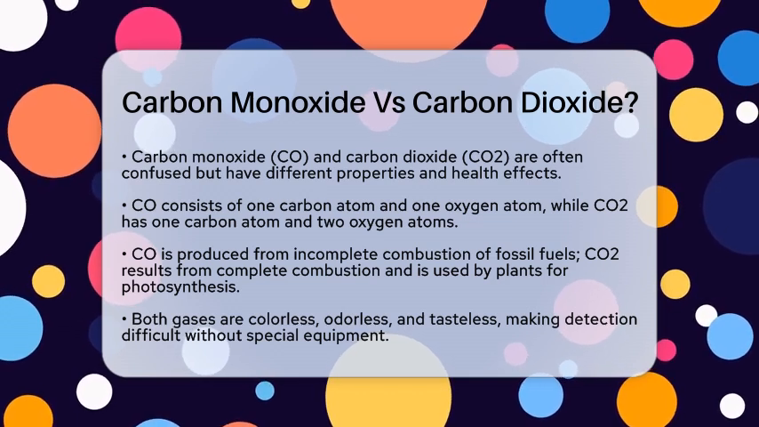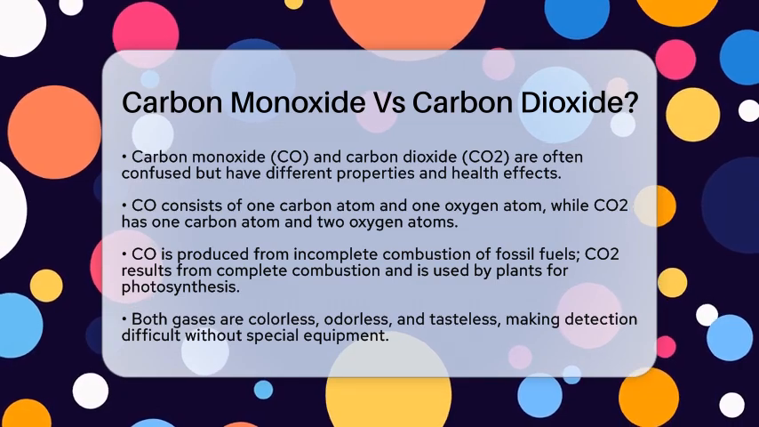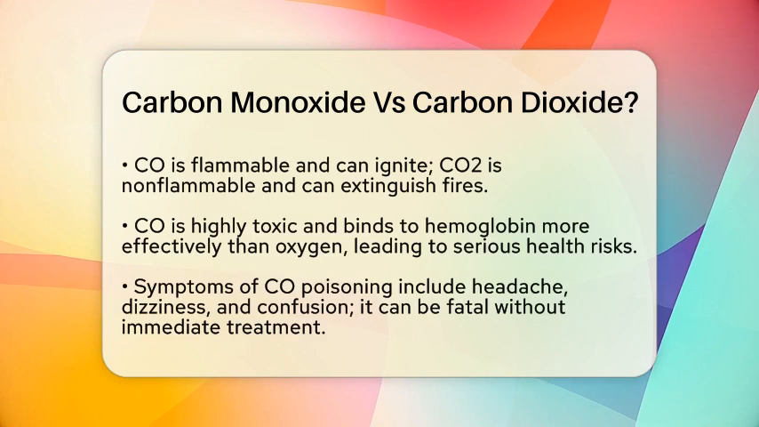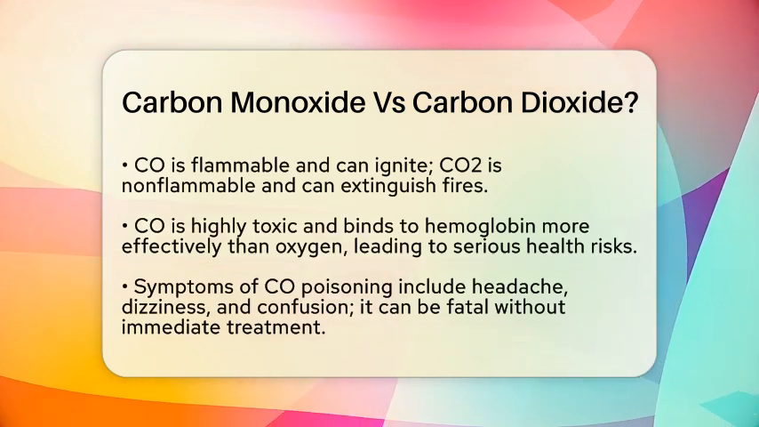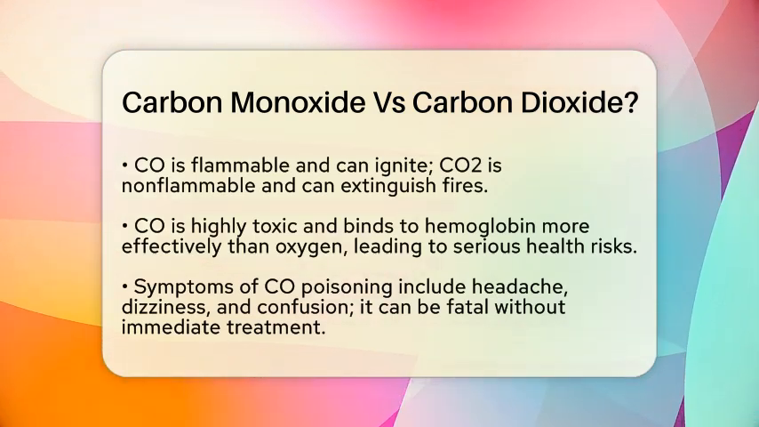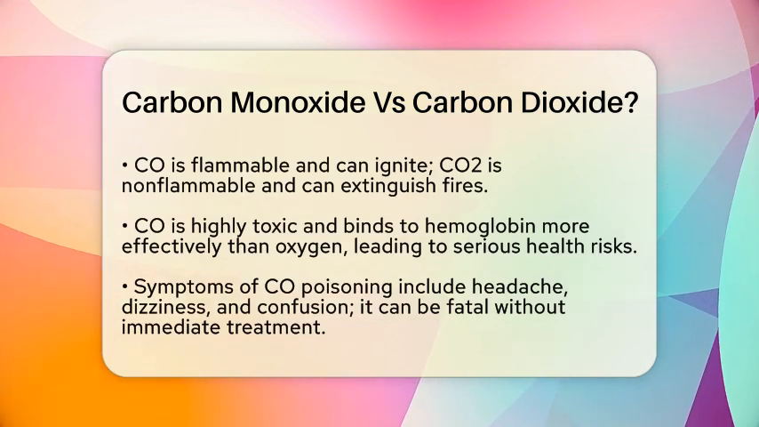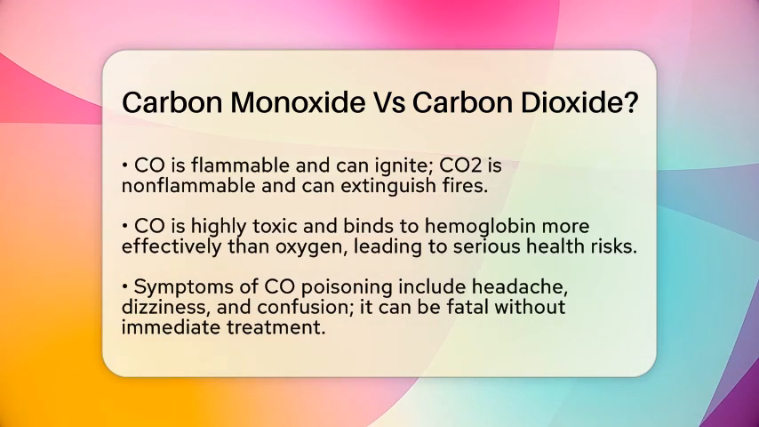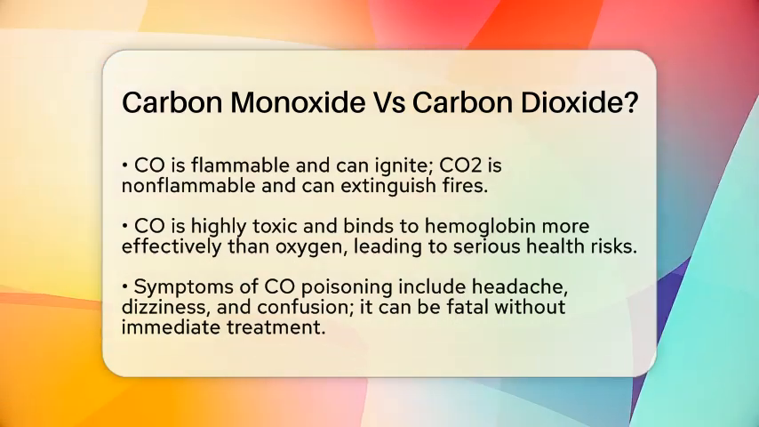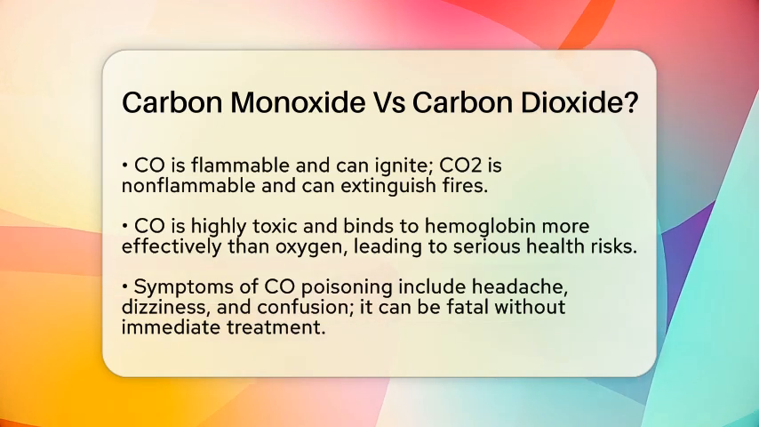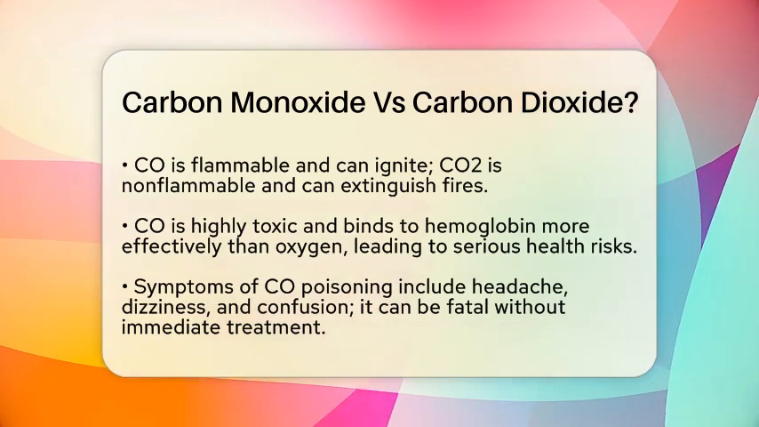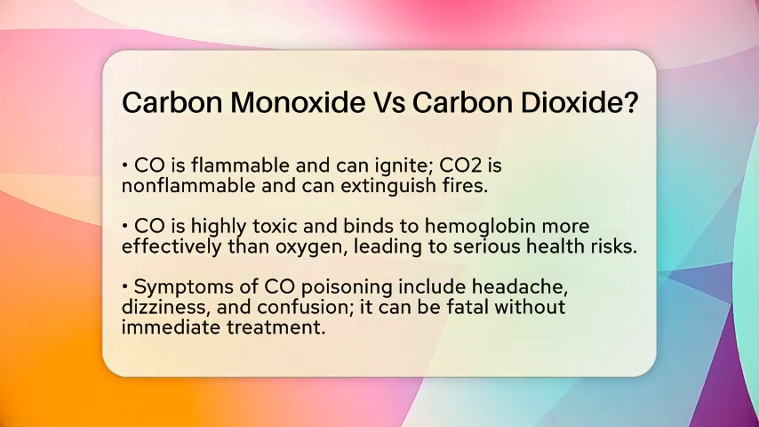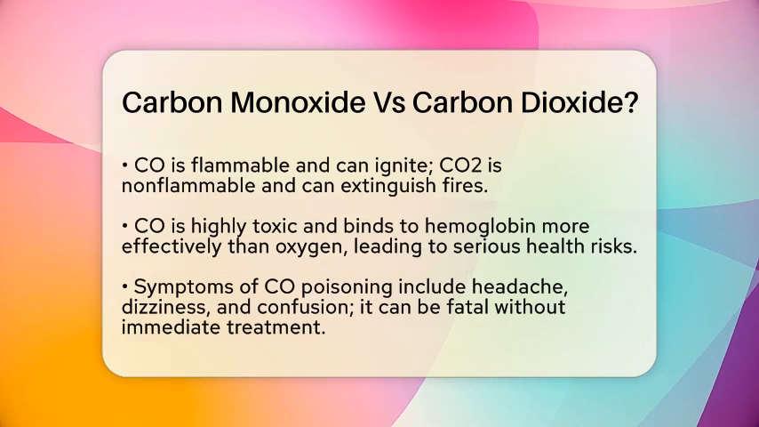Next, consider where these gases come from. Carbon monoxide is produced when fossil fuels like coal, natural gas, oil, or wood burn incompletely. This often happens when there is not enough oxygen available. In contrast, carbon dioxide is generated from the complete combustion of carbon-containing fuels and is also a natural gas that plants need for photosynthesis. Both gases are colorless, odorless, and tasteless, making them hard to detect without special equipment.